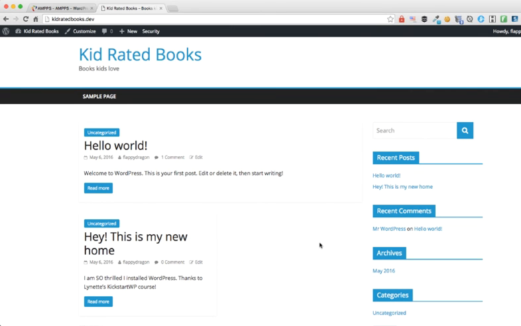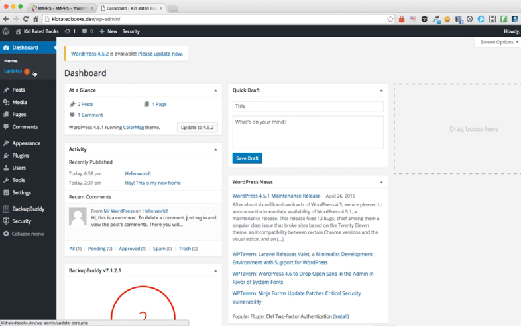All right, so this is pretty much it. That's how you set up your WordPress site and you start blogging and start writing. Now, before I let you go, I want to show you something which is very important for your ongoing maintenance of the site. Let's head on back to the dashboard here. I'm so glad that I installed the older version because I can show you how to upgrade your WordPress site.